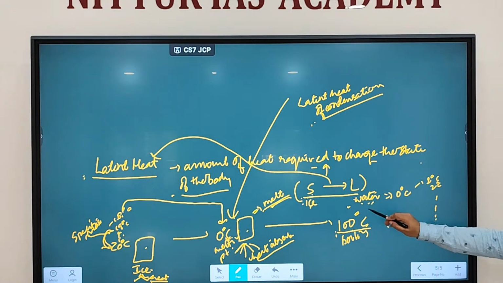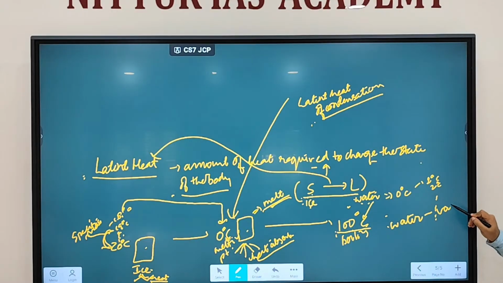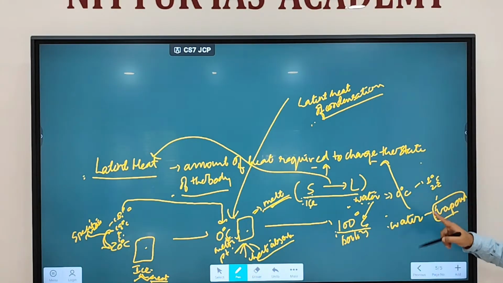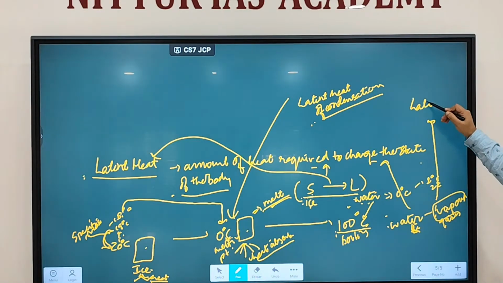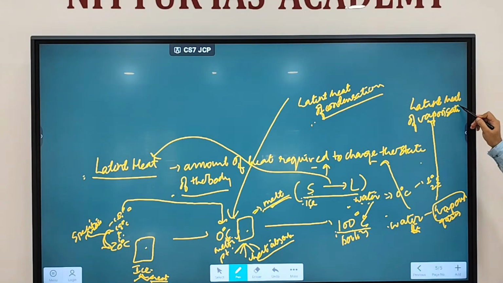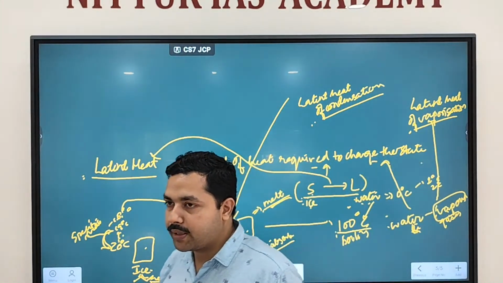When the water temperature reaches this point, what will happen? Whatever extra heat you provide will convert water into vapor form. Again this is changing the state of the body, from liquid to gaseous form. So whatever heat is absorbed here is called the latent heat of vaporization.